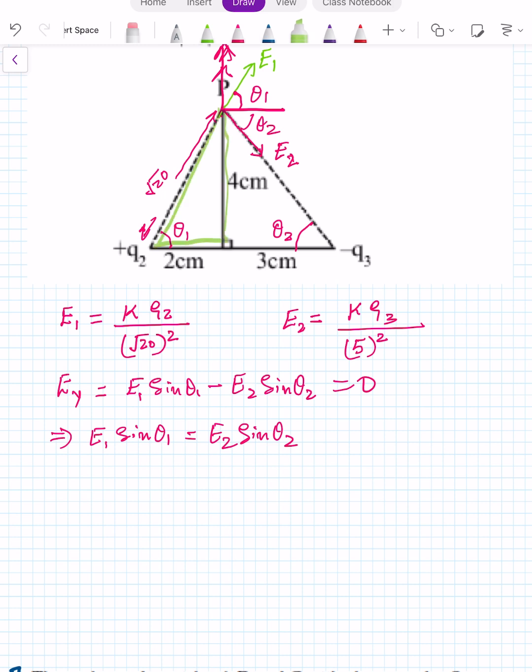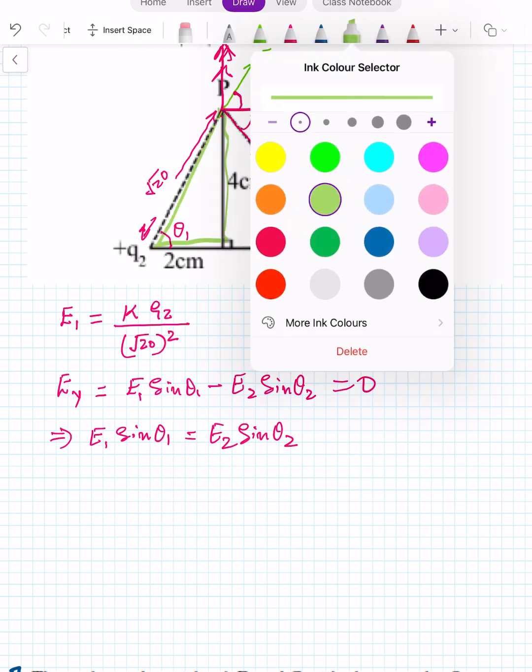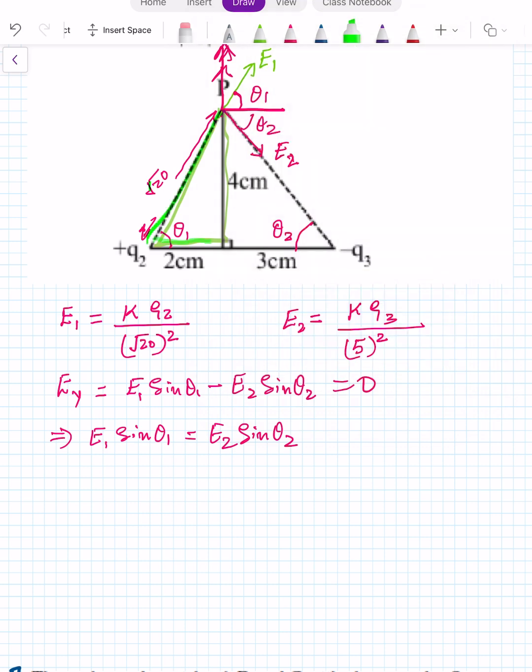In this triangle, sine theta 1 will come out to be 4 upon root 20. E1 is k q2 upon root 20 whole square. E2 is k q3 upon 5 square.